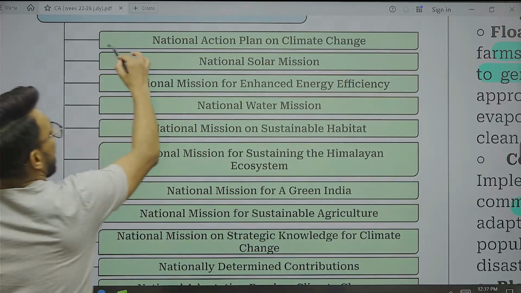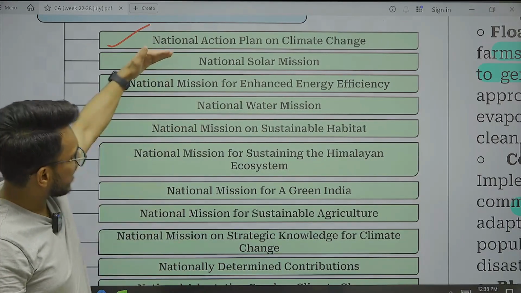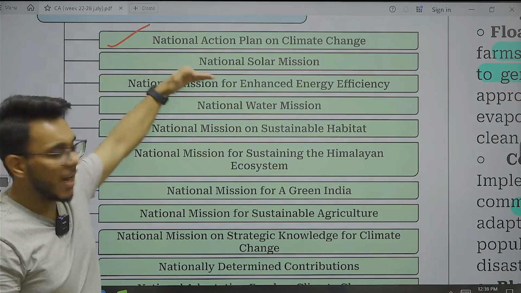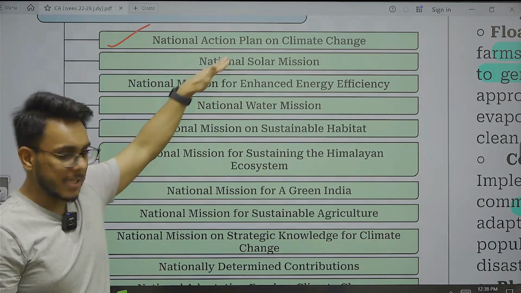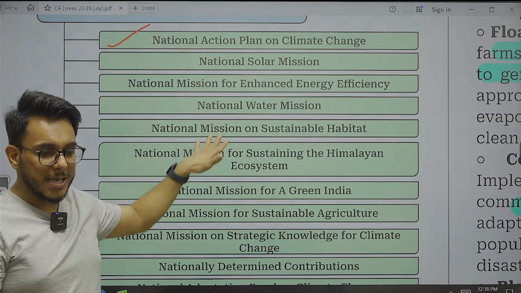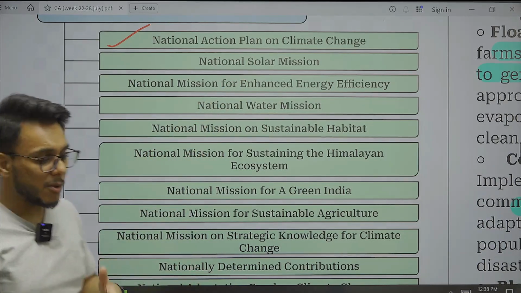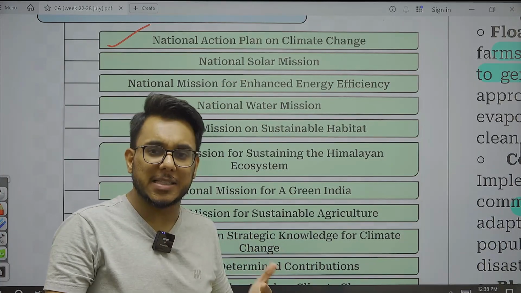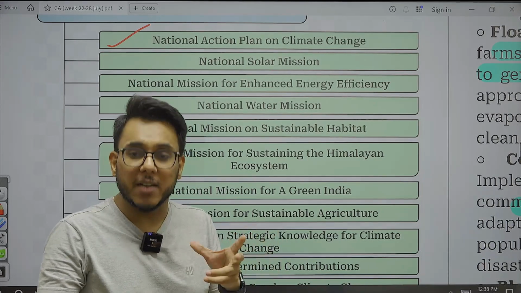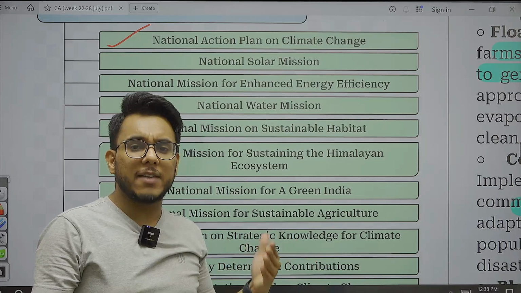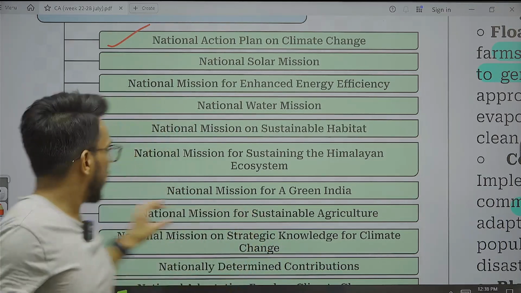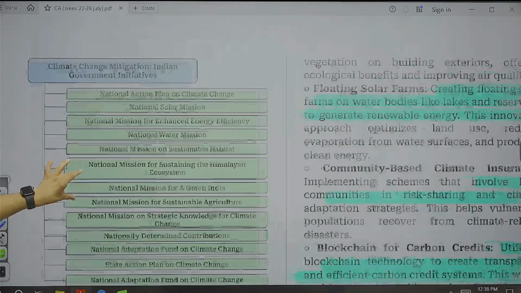There is the National Action Plan on Climate Change, National Solar Mission, National Mission for Enhanced Energy Efficiency, National Water Mission, and National Mission on Sustainable Habitat. Now my point is that if a question comes in your mains examination asking about initiatives taken by India, you should write at least 3, 4, 5 of these initiatives.